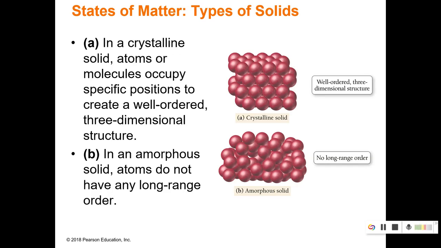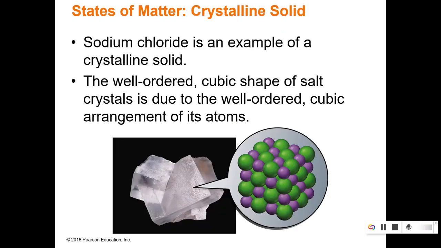So here's our well-ordered structure of our crystalline solid versus the amorphous, not very planned out structure. Okay, most solids we encounter are these crystalline solids, especially in chemistry. So most of our solids will look like this image here.